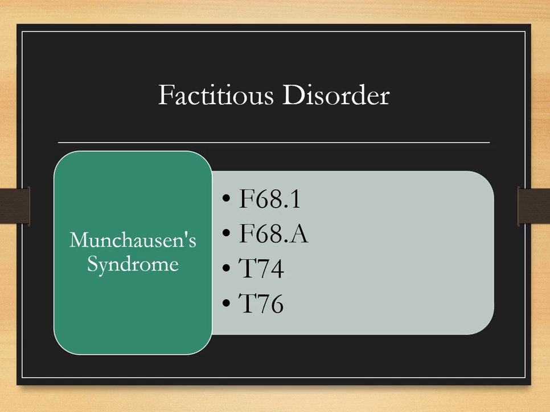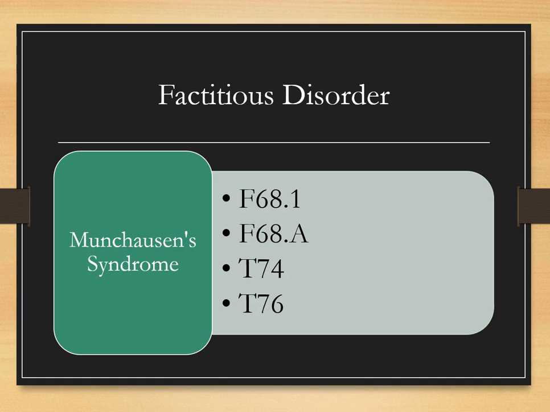Now, we do have Munchausen syndrome by proxy, and what that means is that the caregiver, also known as a perpetrator, falsely reports or causes an illness or injury in another person, referred to as the victim, under his or her care. This is that they've imposed this condition on another person. And so it's this factitious disorder by proxy. In those cases, we're going to use F68.8.